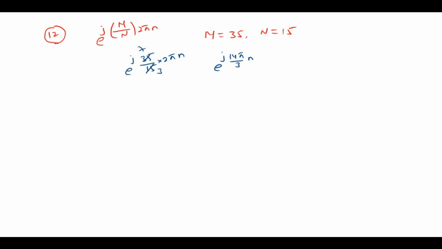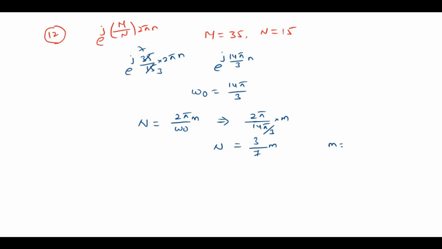Here the omega naught value is 14 pi by 3. So the period N is 2 pi by omega naught into m, which is 2 pi by 14 pi by 3 into m, which is equal to 3 by 7 m. So here the m value is an integer multiple of 7: 7, 14, 21 and so on. So the minimum period N naught value is 3.